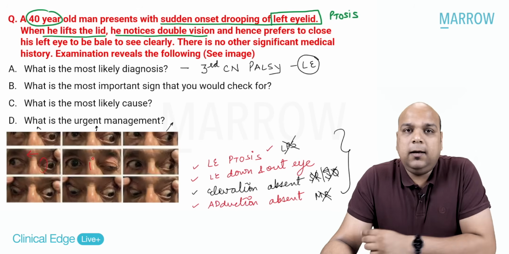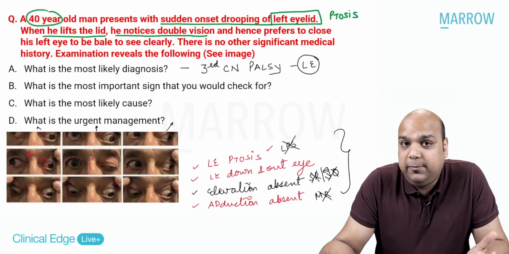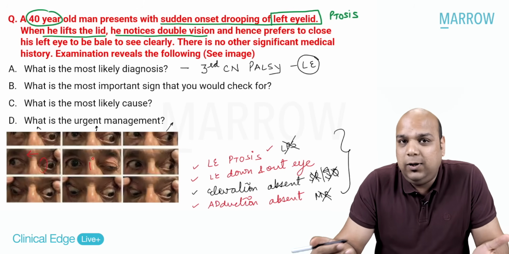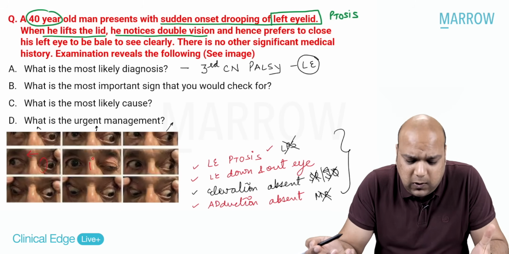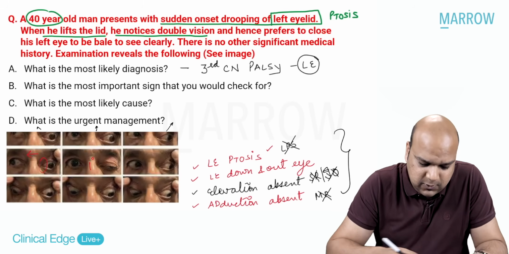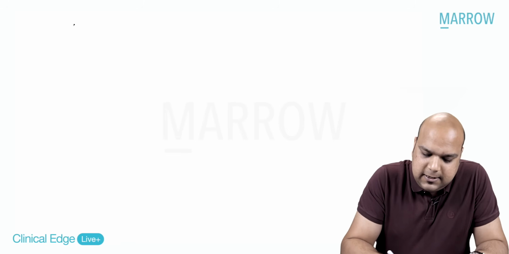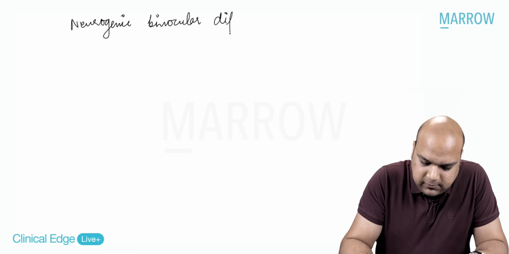Now, let us understand, apart from the fact that we've been able to diagnose it, that when he lifts the lid, only then he notices double vision. But otherwise, he prefers to close his left eye. Why is that so? Everybody, let's understand. It is a case of third cranial nerve palsy. So it is a case of neurogenic binocular diplopia.